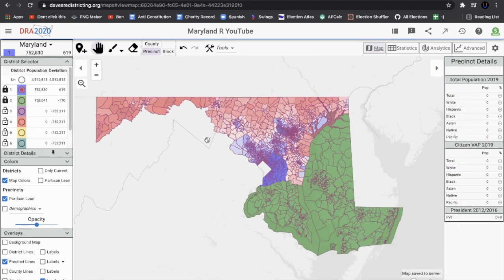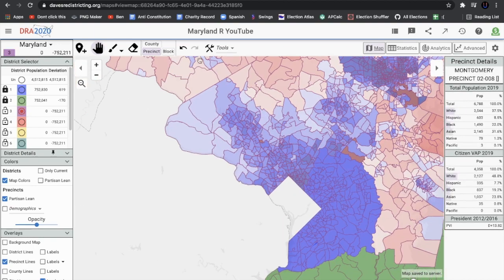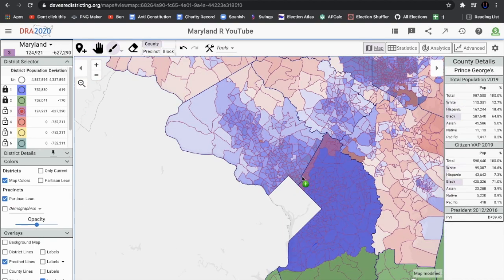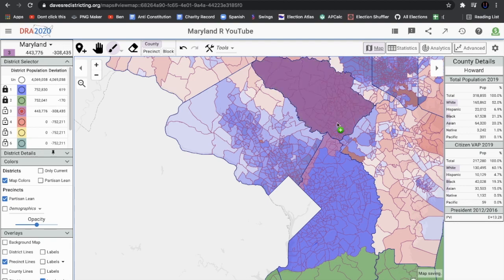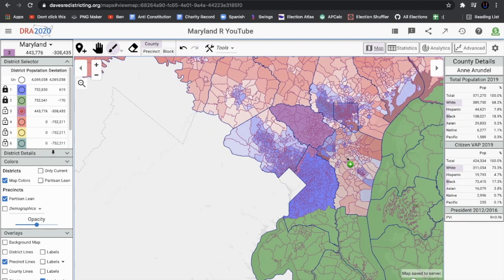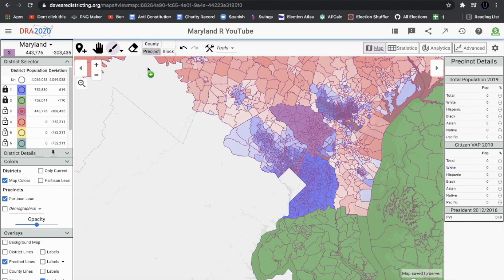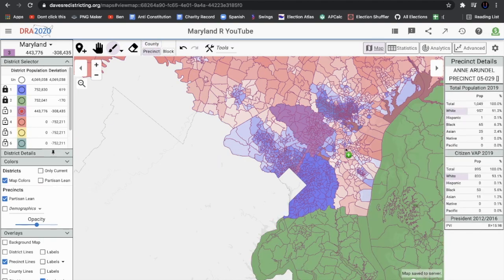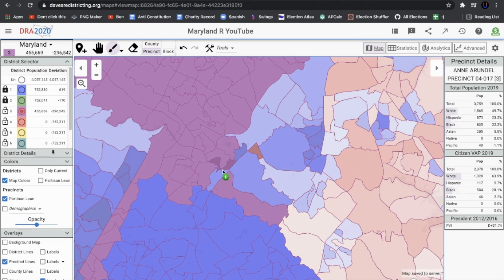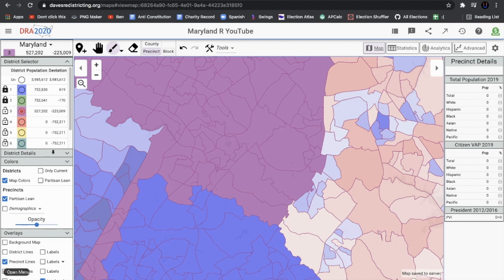That's step one. Now we're going to have to try to pack some more Democrats into another district right here. Over here, we have Howard County. Right, there's Harford County. I don't know why. And Arundel. So what we're going to do over here is just make this a Democratic vote sink by packing these Democrats into this district right here, which I'll get back to you when I'm done.